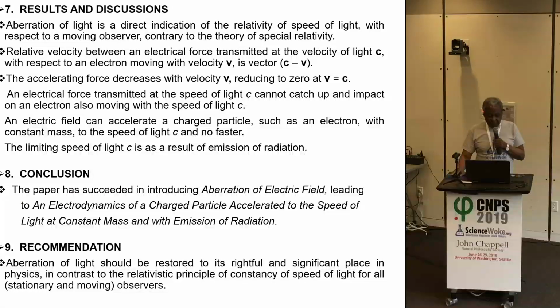Recommendation: aberration of light should be resurrected and restored to its rightful and significant place in physics, in contrast to the relativistic principle of constancy of speed of light for all observers, moving or stationary. Gentlemen, this is my paper. Thank you for listening.